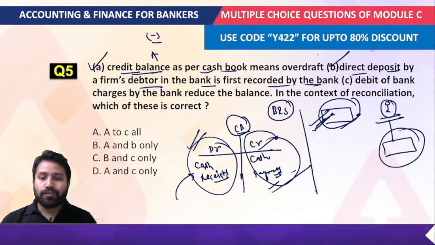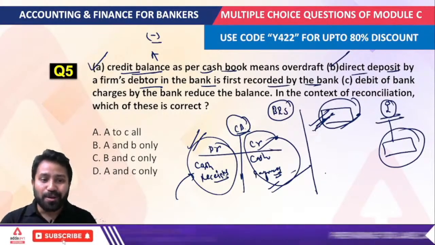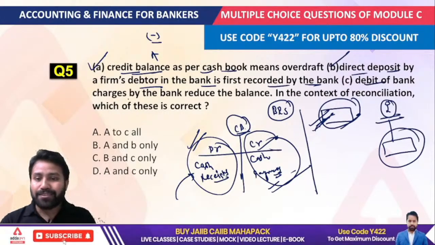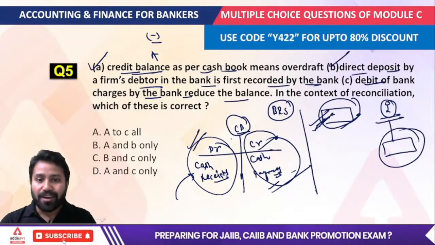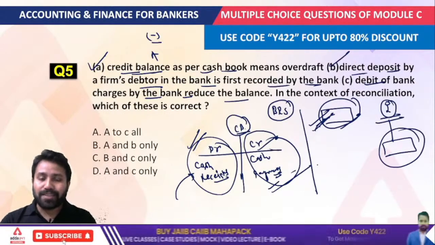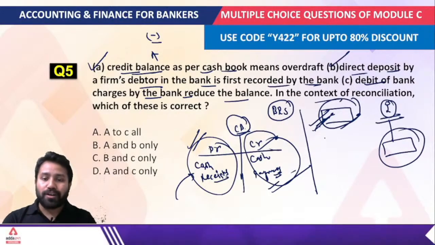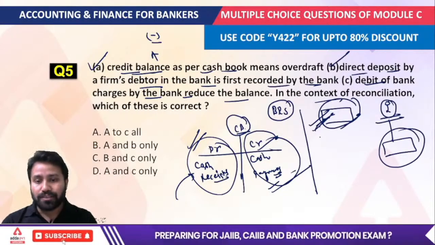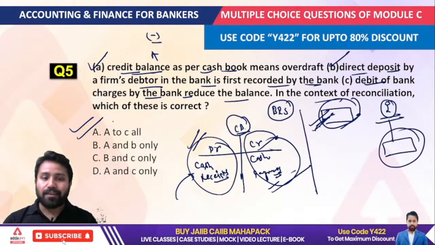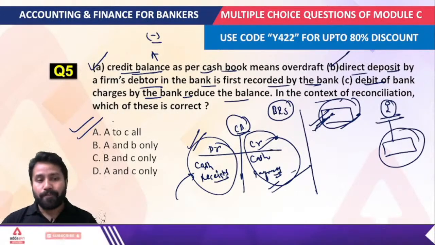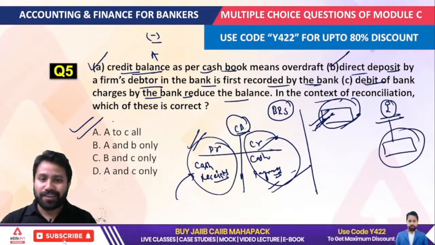Third, debit of the bank charges by the bank reduces the balance. This is also correct. Look, what we are saying is the debit of the bank charges by the bank reduces the balance. This is also correct. Okay, when we talk about the debit of the bank charges, you can understand it also reduces the balance. So in the context of the reconciliation, which of these is correct? The correct answer would be A to C all. Okay, I think it is understandable for everyone, right?